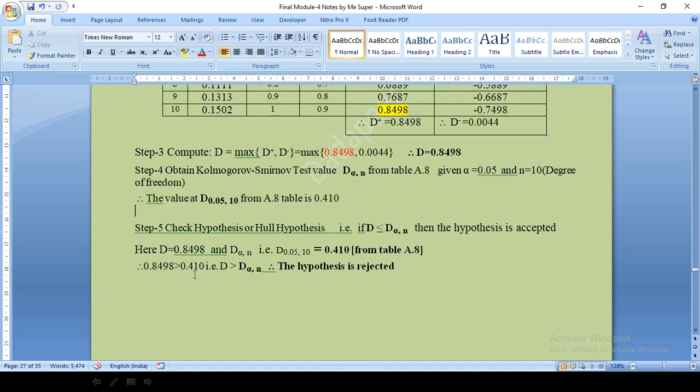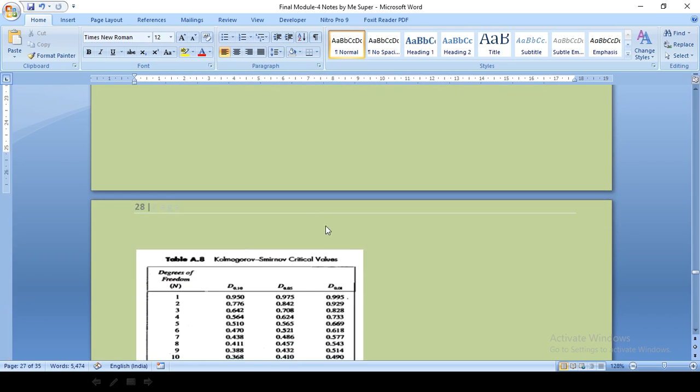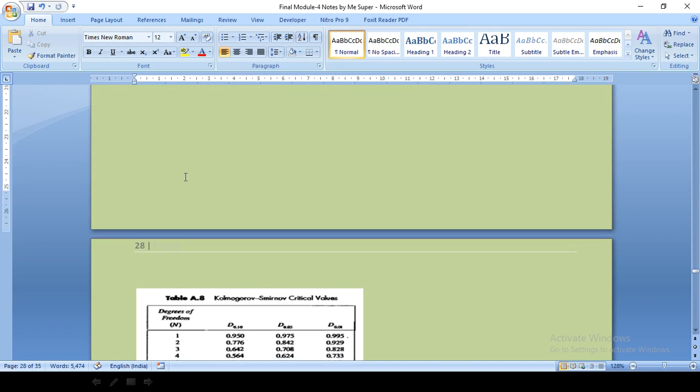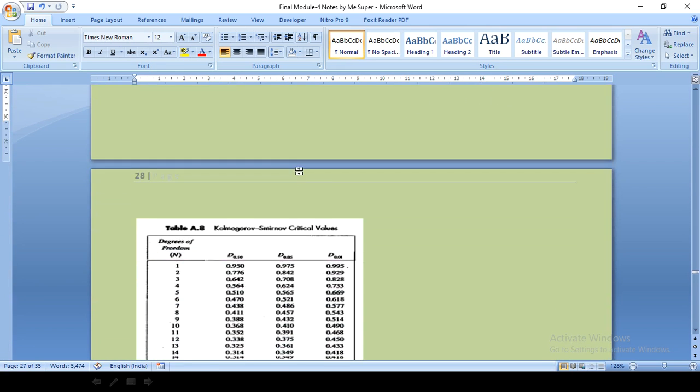So how to check this value? D of 0.05 comma 10 from table A8. Just check out here. The first value is alpha, that is the level of significance, and the second value n is the degree of freedom. So where is this A.8 table? So D of 0.05, this column we need to check, and degree of freedom n, there we have used small n, here it is capital N in the table A.8. So the degree of freedom what we got is what is given here, what is n value? N value is 10 here, right? N value is 10, so the degree of freedom is 10.